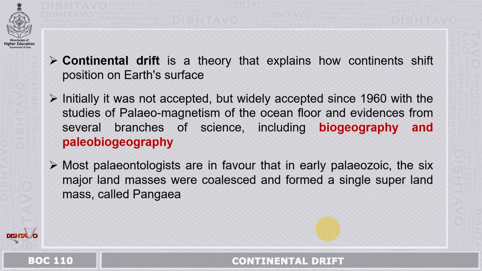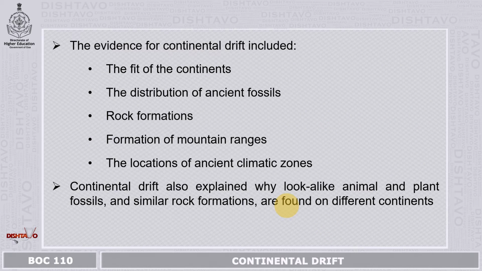This is also evidence of continental drift theory. Most observations suggest that the 6 major land masses we have today were coalesced in the form of a single super land mass, which can be fitted together as a jigsaw puzzle, and was termed Pangaea.